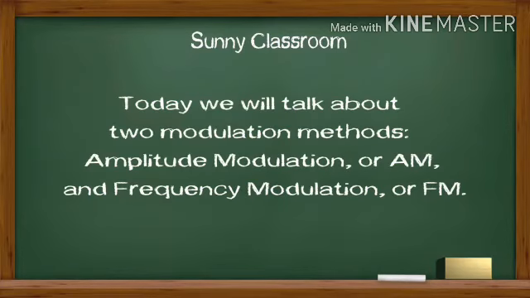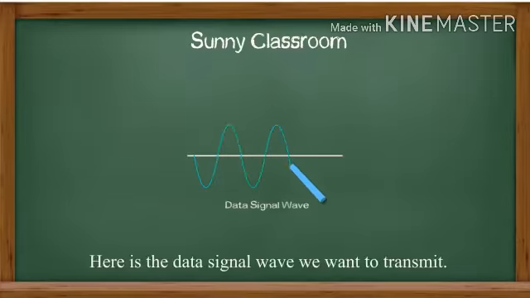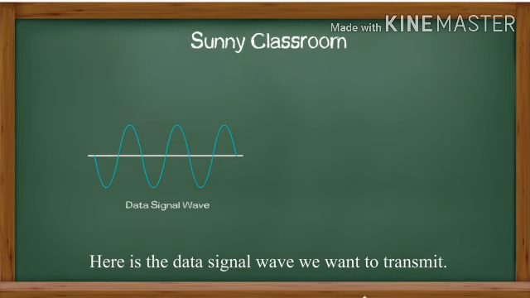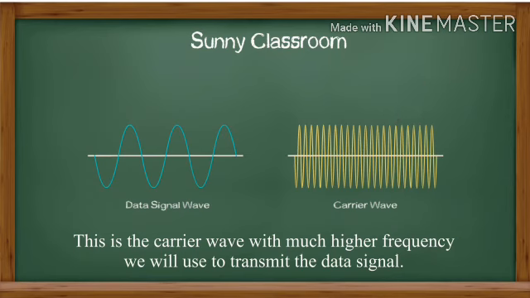Today we will talk about two modulation methods, amplitude modulation or AM and frequency modulation or FM. Here is the data signal wave we want to transmit. This is the carrier wave with much higher frequency we will use to transmit the data signal.